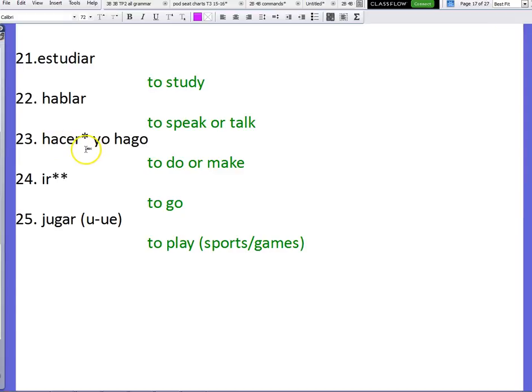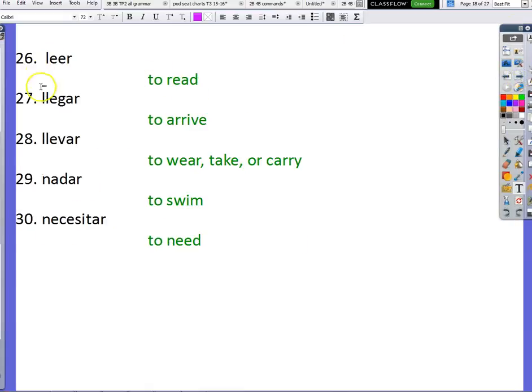Let's see if we have any more teacups. Hacer is a teacup. Its teacup stem is hic, H-I-C, but it is an extra special teacup because the he-she form is hizo, H-I-Z-O, instead of hico, H-I-C-O. Any other teacups? I don't think so.